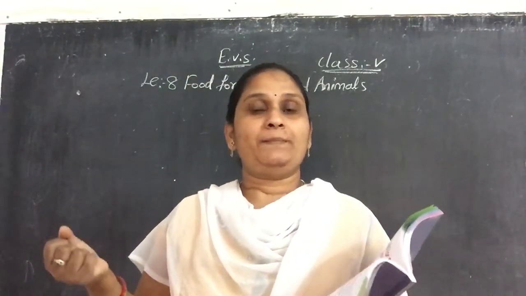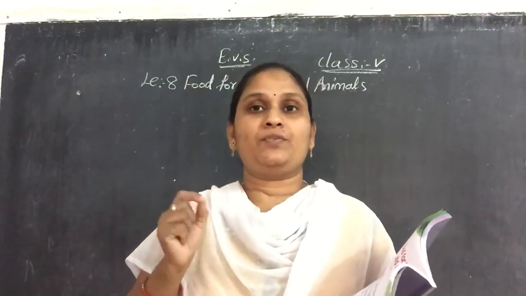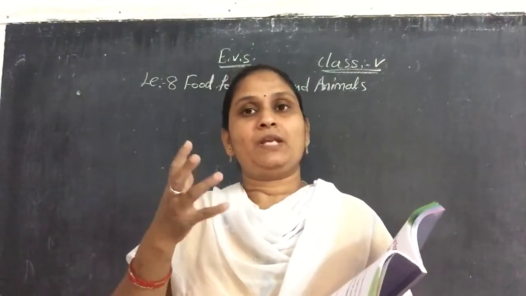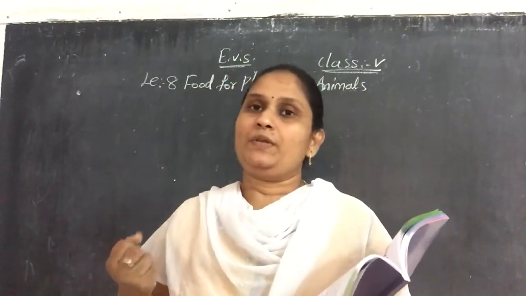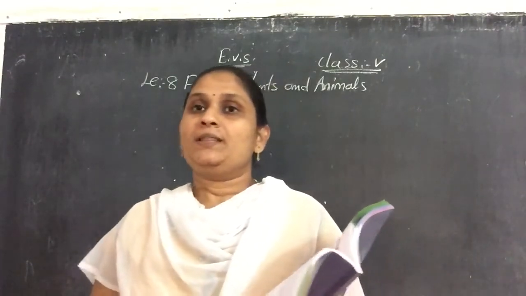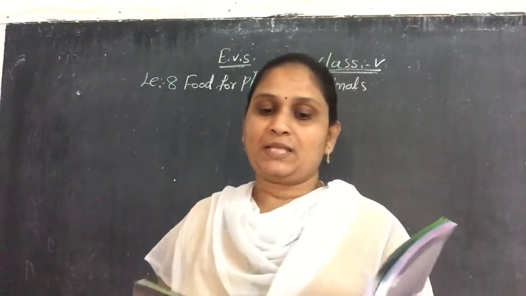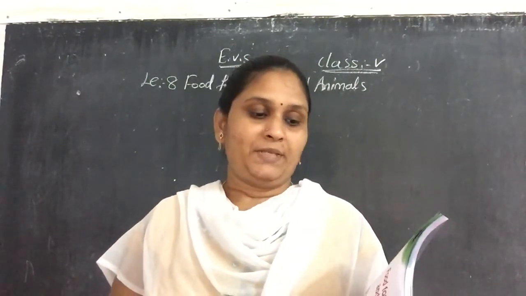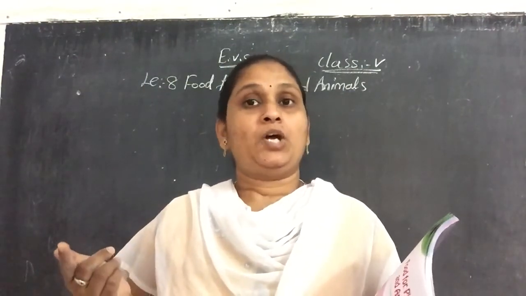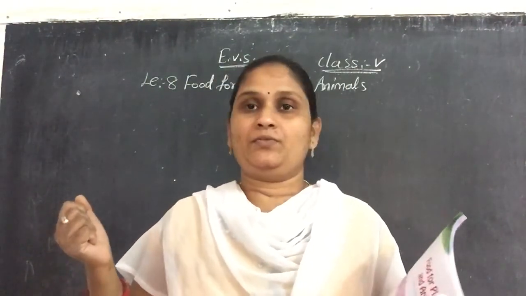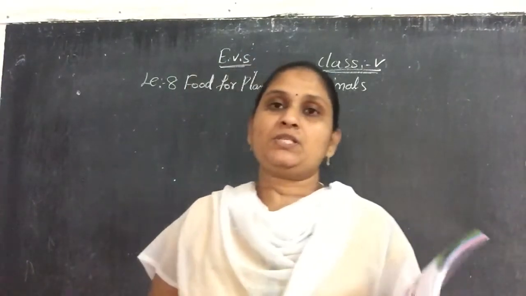Okay, and what absorbs it? In the green color leaves, the chlorophyll is there, and this chlorophyll will absorb the carbon dioxide as well as sunlight. These two will be absorbed, and from the soil the roots will absorb the water and the nutrients. The plants that contain chlorophyll only can make their food. It means the leaves which are brown or dry will not prepare the food, because chlorophyll is not present in those leaves.